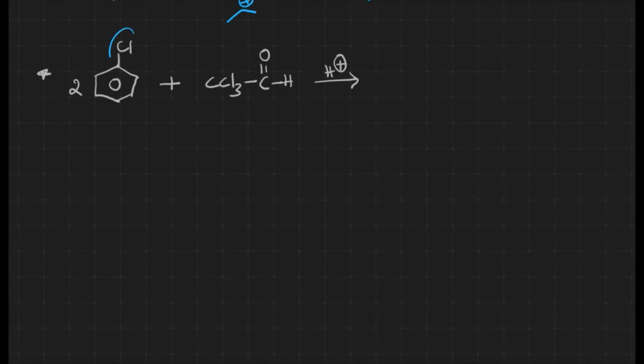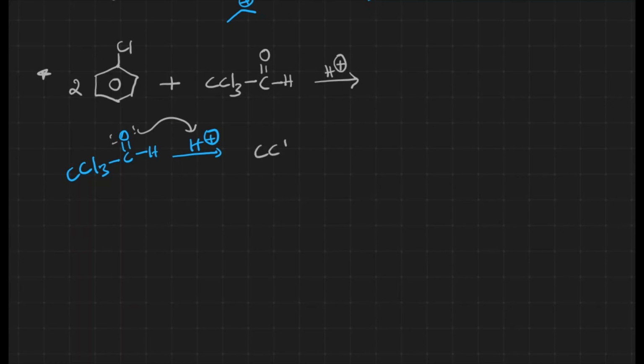Now, chlorobenzene has chlorine, which is an ortho and para directing group. Chlorine is a weak ring deactivating group, and it directs at ortho and para positions. Now let us see where electrophile generation takes place. When CCl3, C double bond O, H attacks the H plus, the oxygen lone pair attracts the H plus.